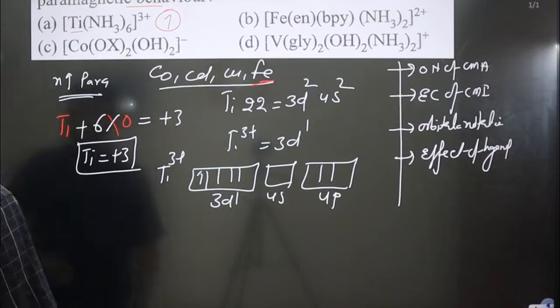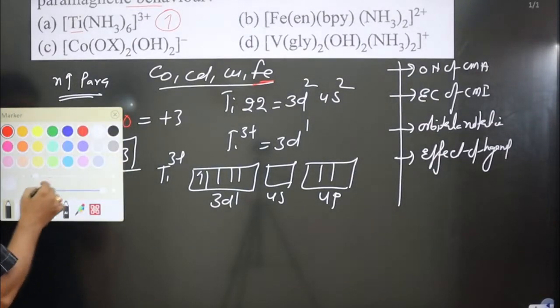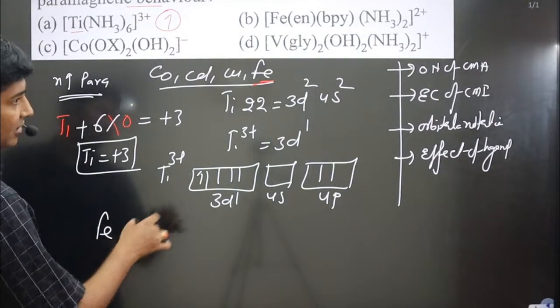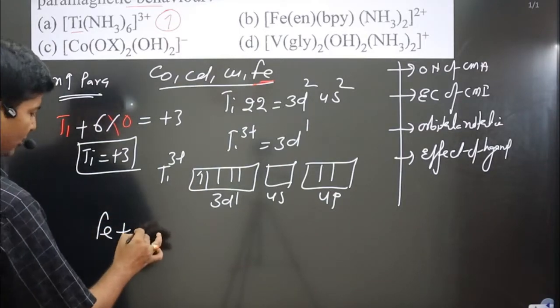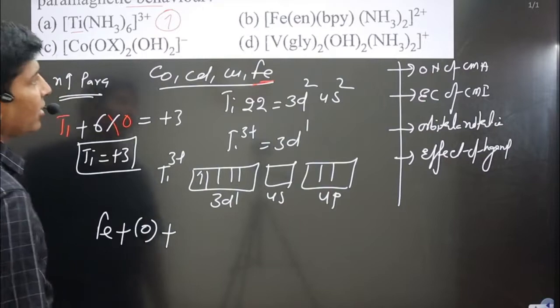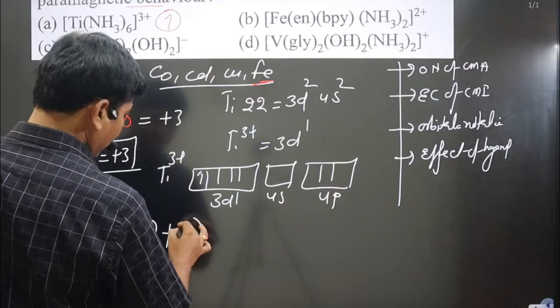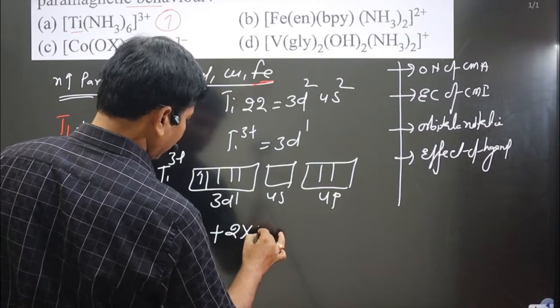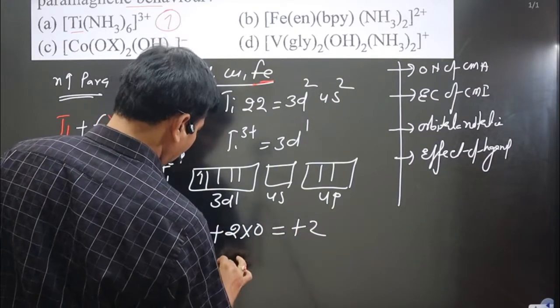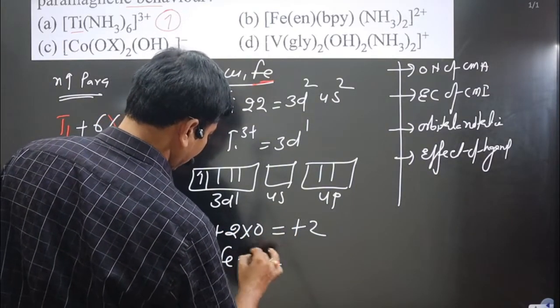We have Fe. Calculate the oxidation number. First of all, Fe plus ethylenediamine, a neutral ligand with zero charge, and then bipyridine, also a neutral ligand, and ammonia, also a neutral ligand, multiplied by 0. Overall charge is what? +2. Iron is present in the +2 oxidation state.